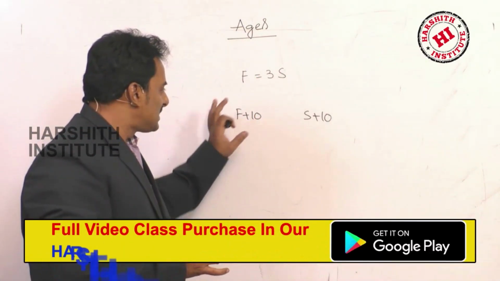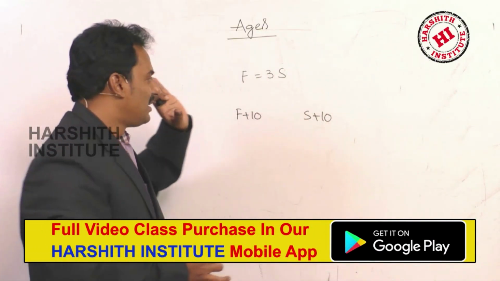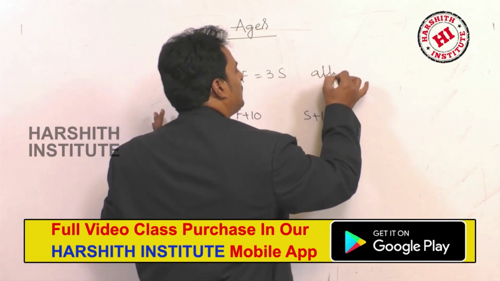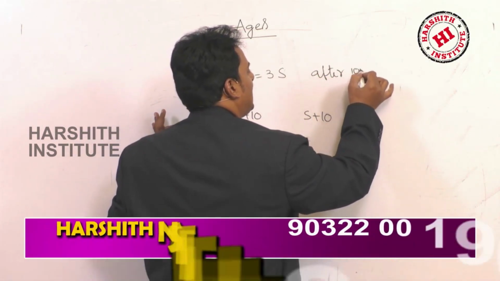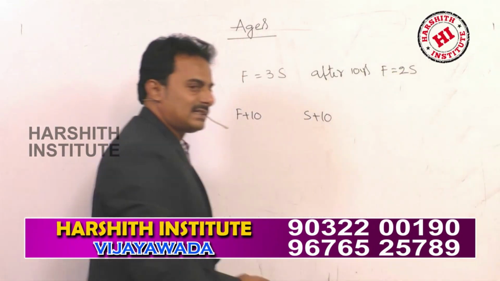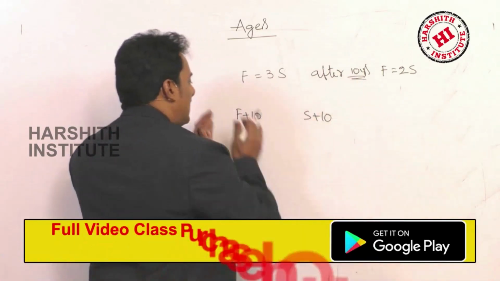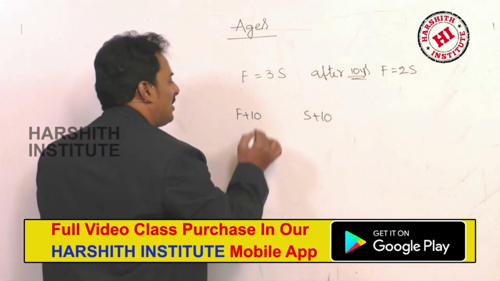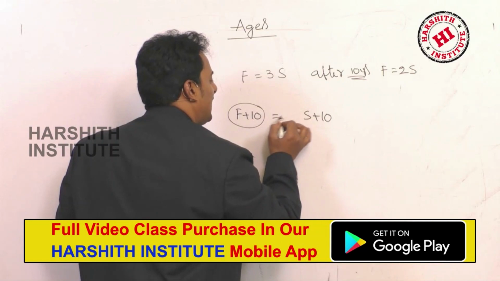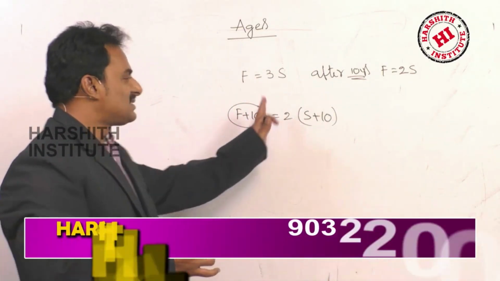So here we discuss these 2 ages, father and son, after 10 years. So after 10 years, father's age will be twice that of his son. So I discuss here after 10 years, F plus 10, S plus 10. Here, father's age is 2 times that of his son. So you consider like this.